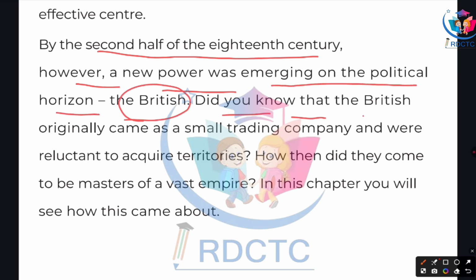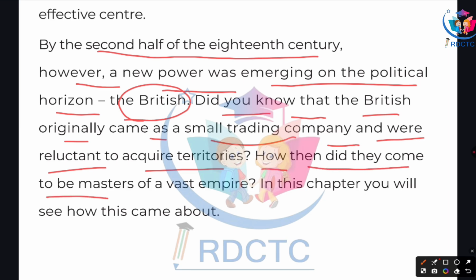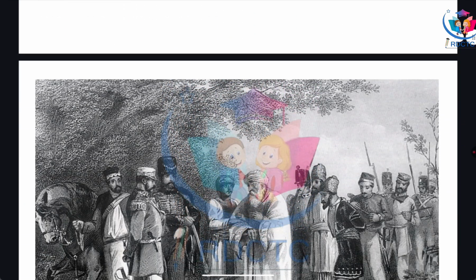Did you know that the British originally came as a small trading company and were reluctant to acquire territories? How then did they come to be masters of a vast empire? In this chapter, you will see how this came about.